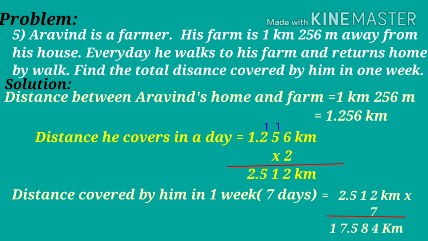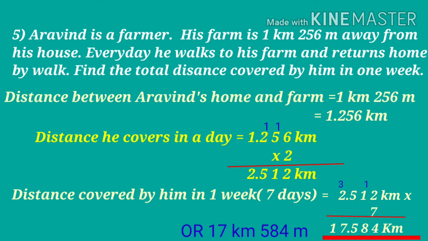So we multiply 2.512 kilometers by 7 and the answer we get is 17.584 kilometers, or we can say that 17 kilometers and 584 meters. So the distance covered by him in 1 week is 17 kilometers 584 meters.